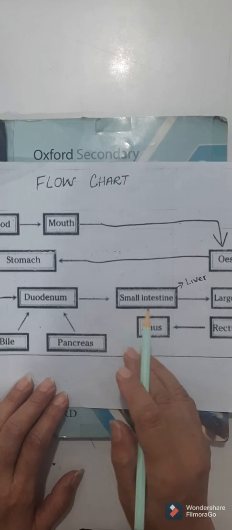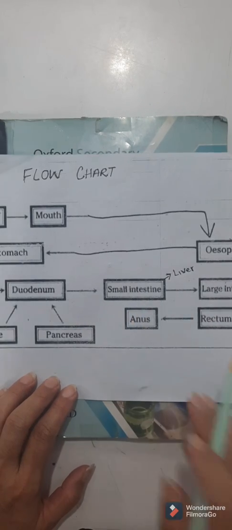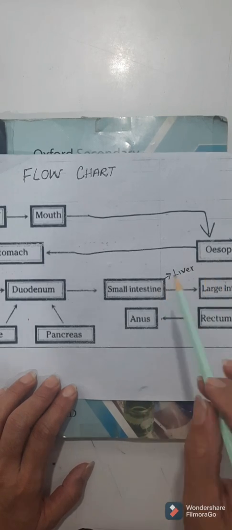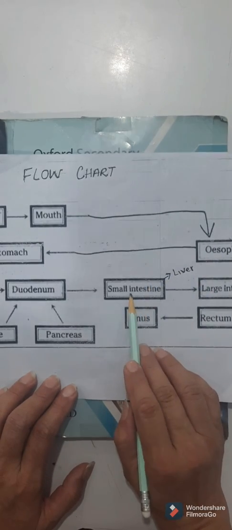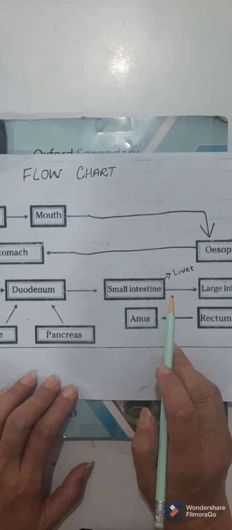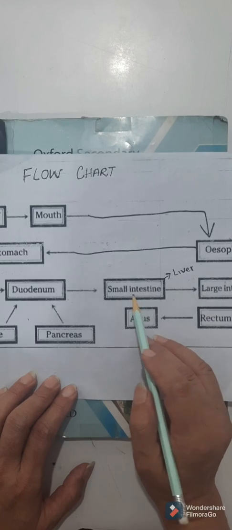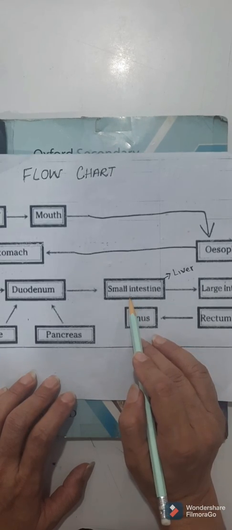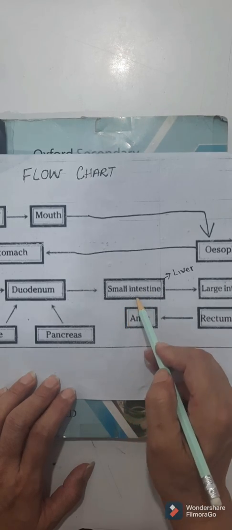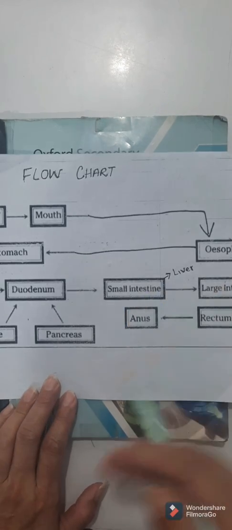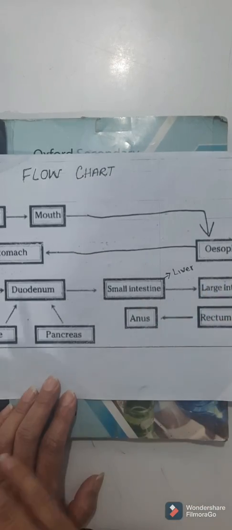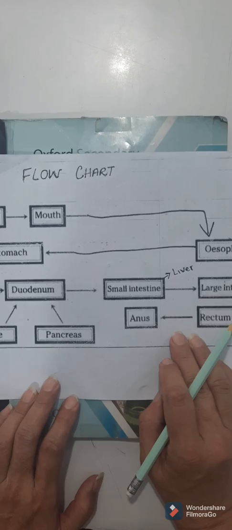remaining proteins or carbohydrates. So dear students, you have learned that fats are digested in the small intestine, and the remaining proteins and carbohydrates, if they are left undigested, are also digested in the small intestine. It means complete digestion of food takes place in the small intestine. Once the larger molecules are converted into smaller molecules, they are ready to be sent to the cells of the body.